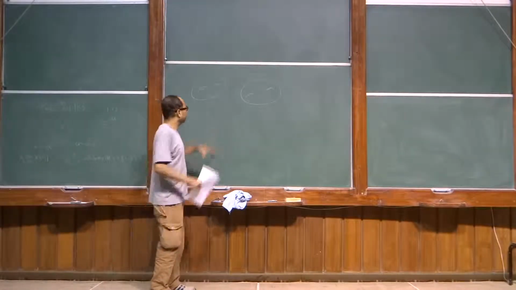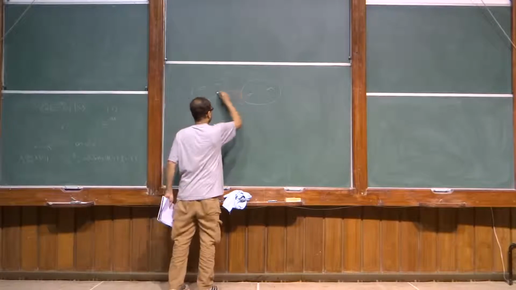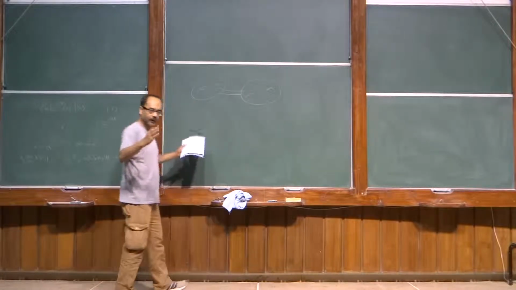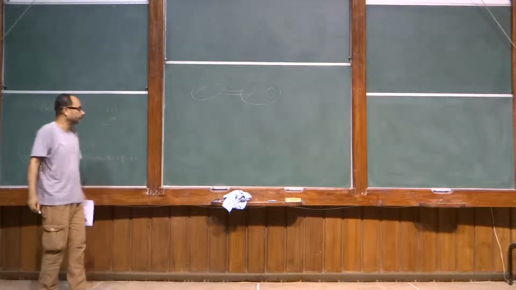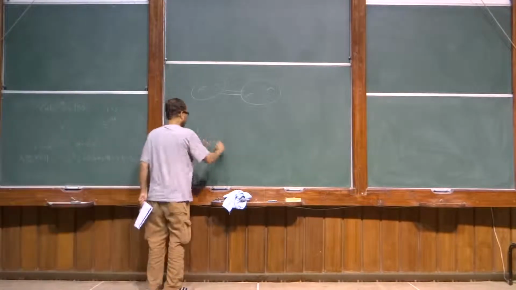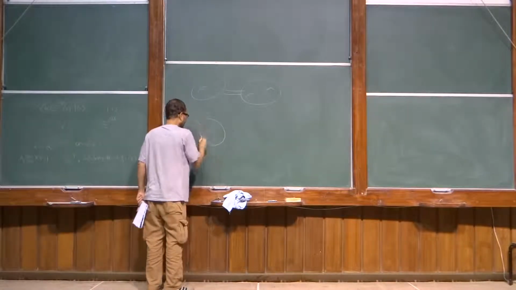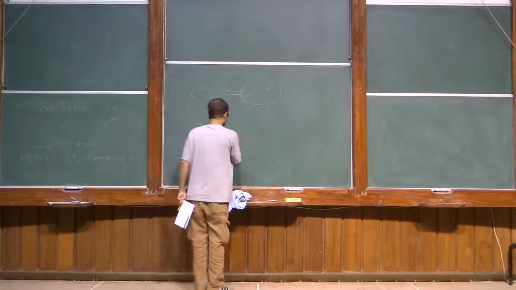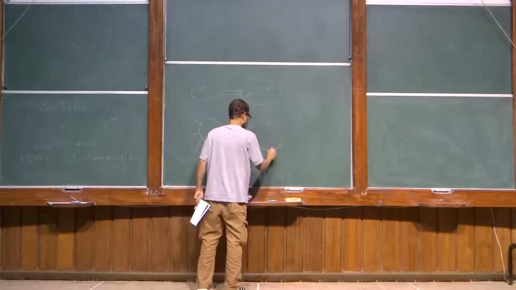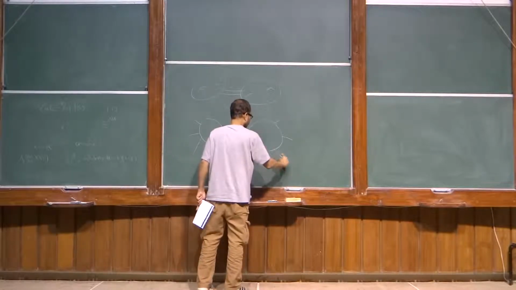That amplitude, the integral over that section, which will be part of the higher genus amplitude, has an interpretation in terms of Feynman diagrams, where you have two blocks